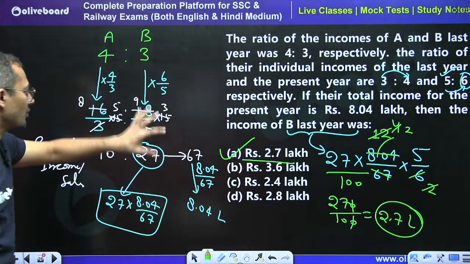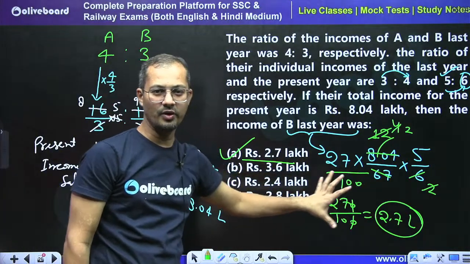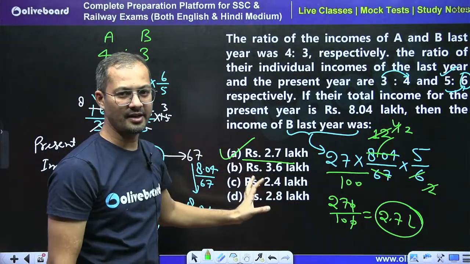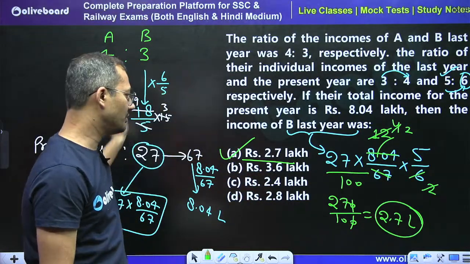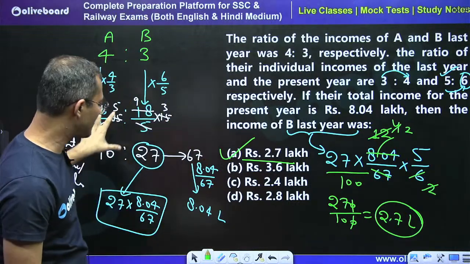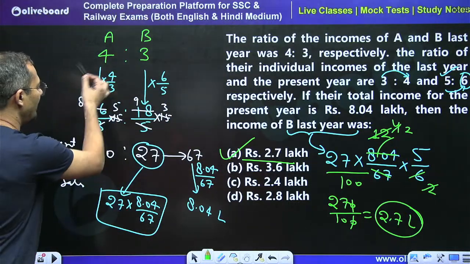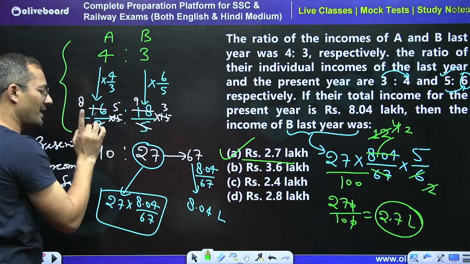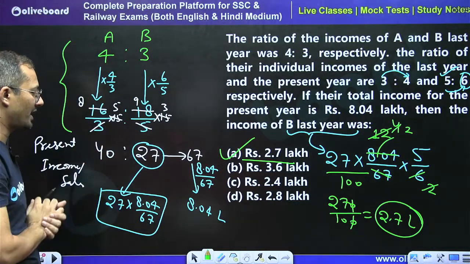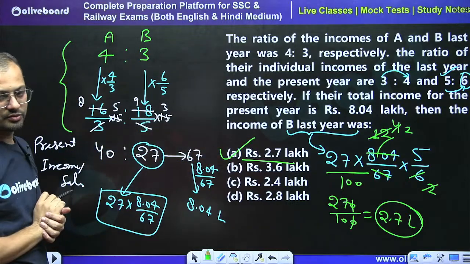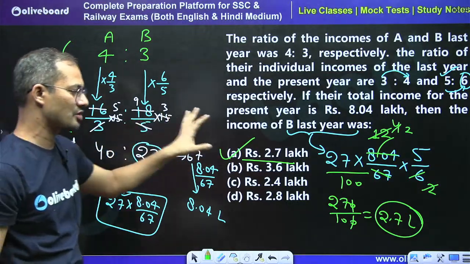See, if you know this concept, you can conclude it in just 2 or 3 steps, right? To give you more clarity and understanding, I do it this way. So you can skip some steps also. Here you can directly write this portion in a single step, right? No need to do this, directly jump to this. So in 2 steps you can solve this question.